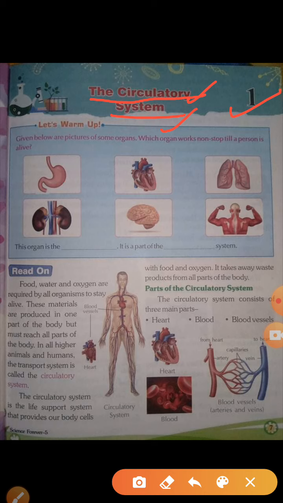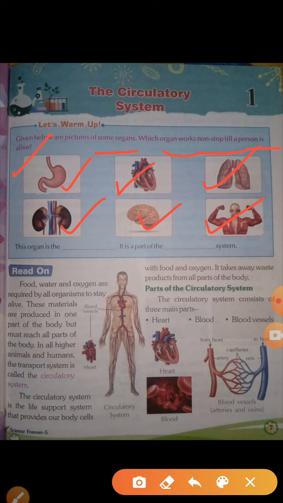First of all, see the first line. Given below are pictures of some organs; which organ works non-stop till a person is alive? So in our body, which is the organ that works non-stop, which never takes rest? Liver, heart, lungs, kidney, brain, and our muscles.